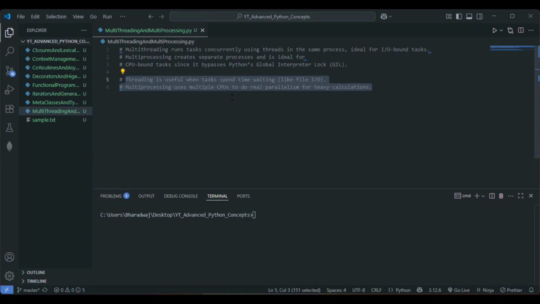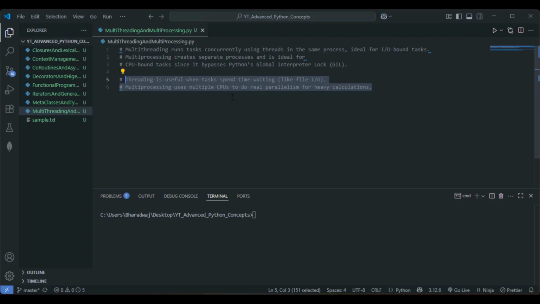Multi-threading runs tasks concurrently using threads in the same process. It is ideal for input output bound tasks basically. Again, multi-threading runs tasks concurrently using threads in the same process, ideal for input output bound tasks.